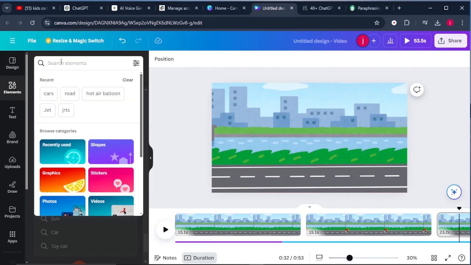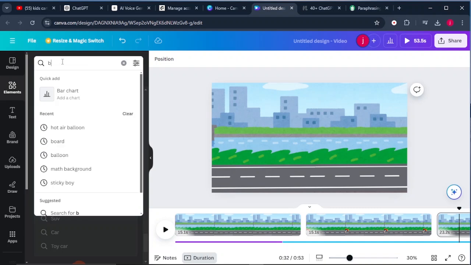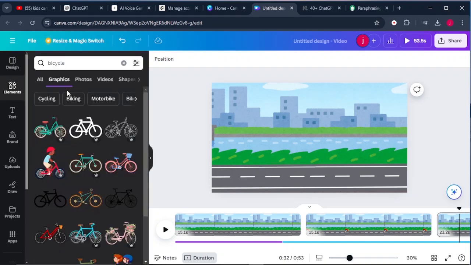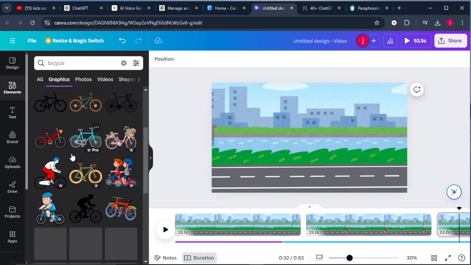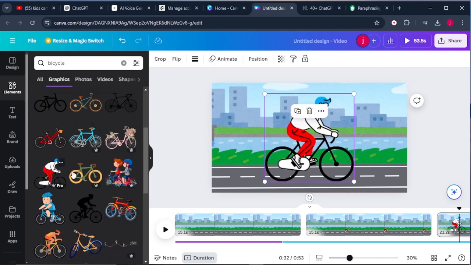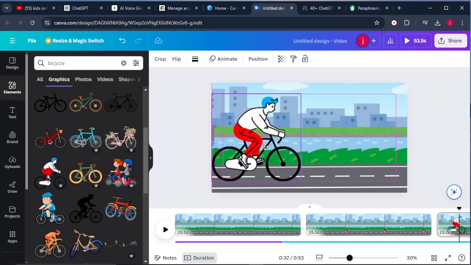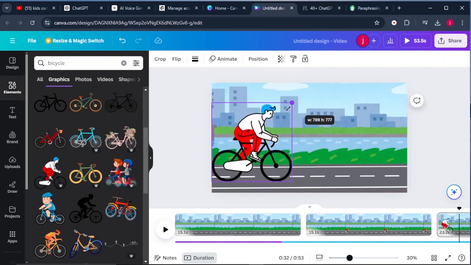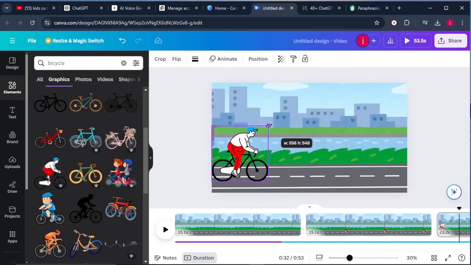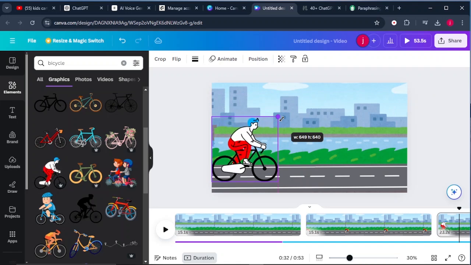We'll come to elements and we'll search for bicycle. And again, we're going to look for bicycles that are already animated, not bicycles that are not animated. So like this one, this is perfect for our tutorial. So select this bicycle and we'll resize the bicycle to that much. I'd love it to be a bit bigger like that.